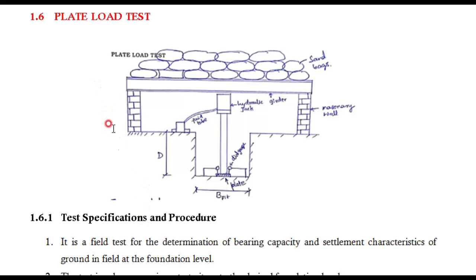Next, if we are unable to determine the bearing capacity of the soil in the laboratory, what I mean is, the soil you bring to the laboratory and you determine some properties like gamma, shear strength, that is c and phi, and some other properties. Based on that, if you are not able to determine bearing capacity, then what you need to do? You need to conduct an in situ test in the field. In situ tests give you very good, accurate and practical results. Therefore, the best in situ test we prefer to determine the bearing capacity and settlement is the plate load test.